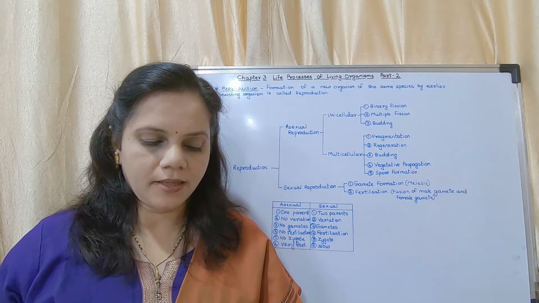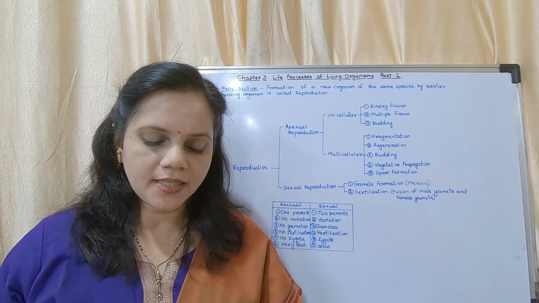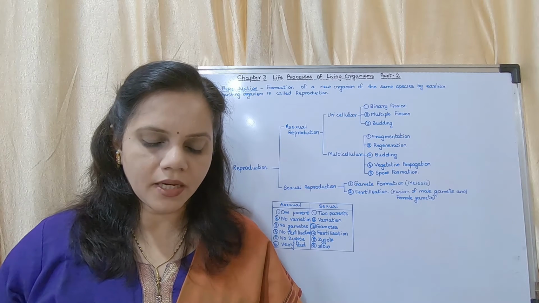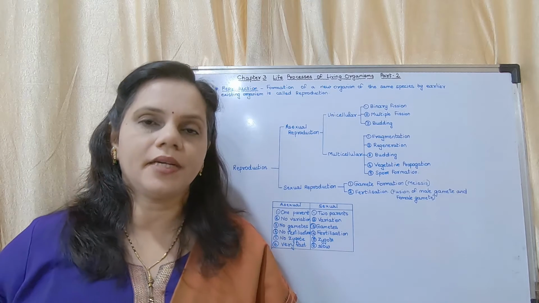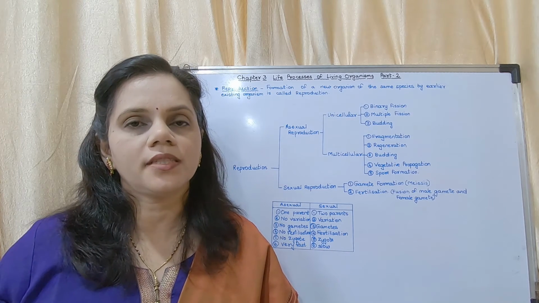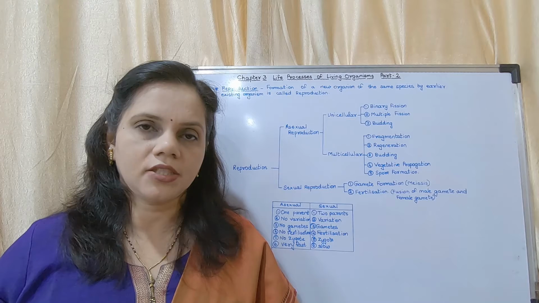Now the next question: is the new organism genetically exactly similar to the earlier one that produced it? It depends whether the organism is produced by sexual or asexual reproduction.